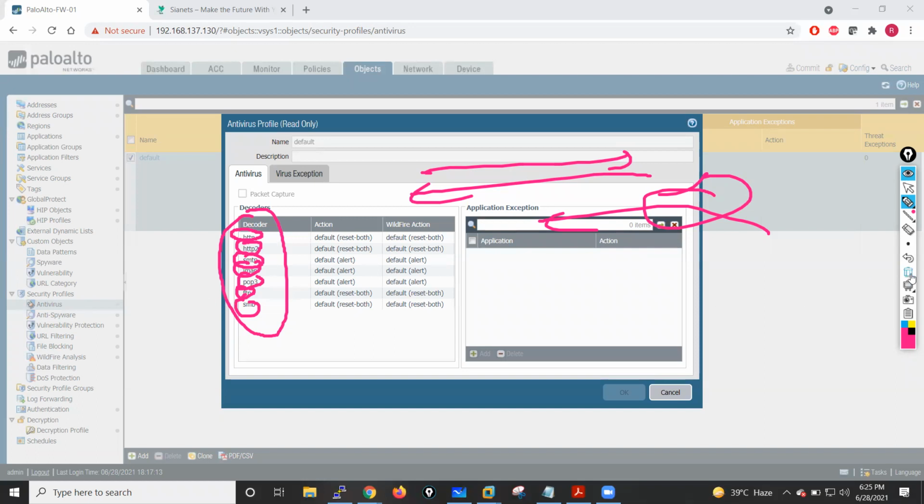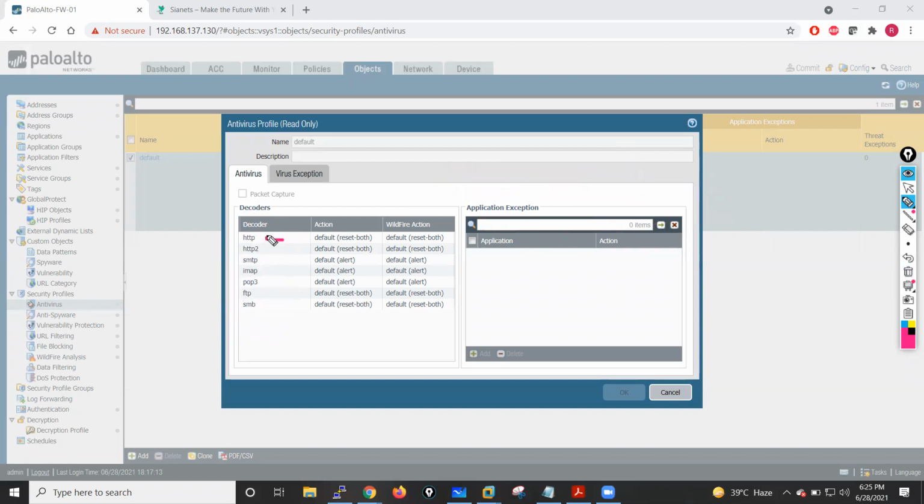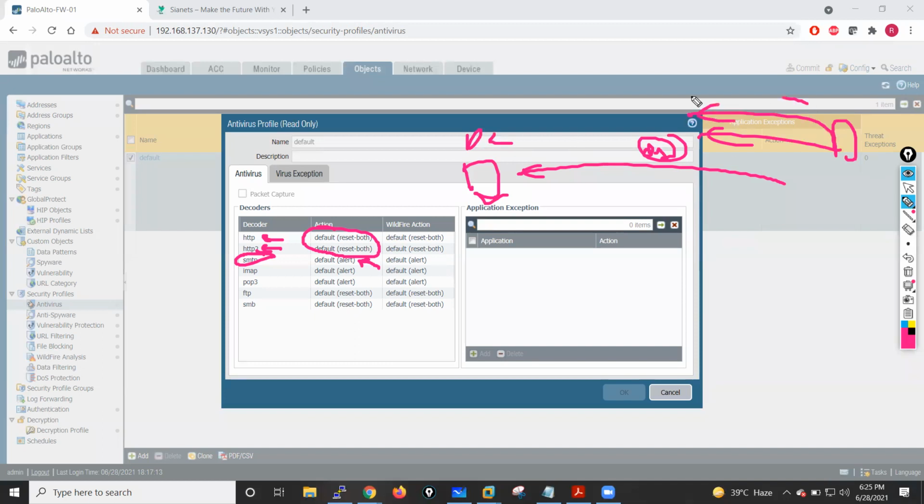Okay, so if you see here, for HTTP connection and for HTTP2 connection, we have the action reset both client and server, right? But in case of SMTP, the action is alert, because generally in case of mail we will not set the action deny. If I set the action deny, my mail will not be delivered to the system, and my mail server will keep sending these mails. So that's why we put the action as alert in case of emails.